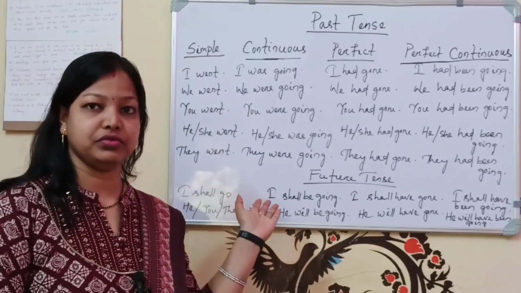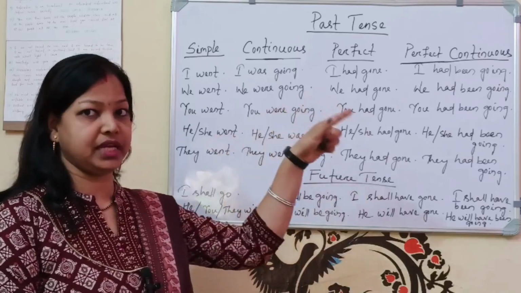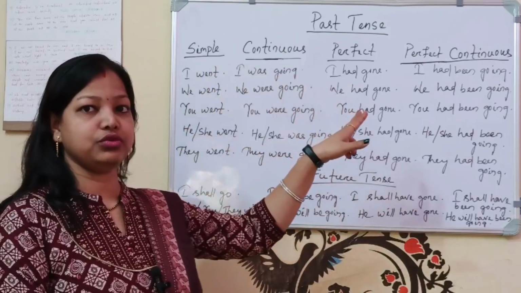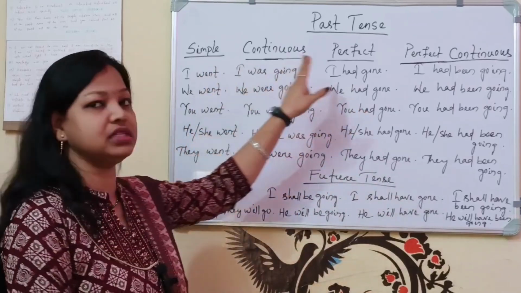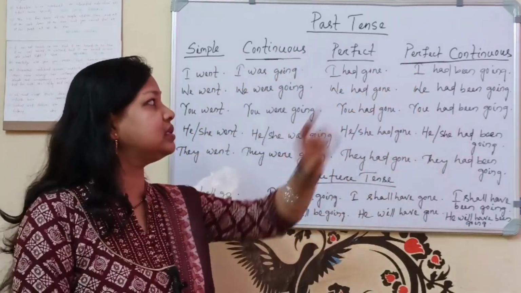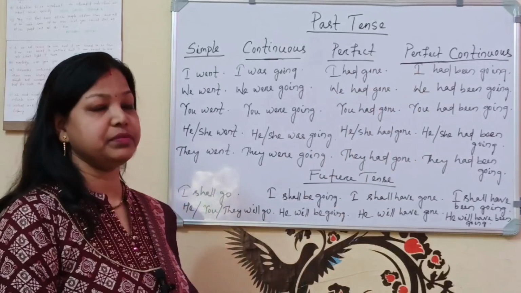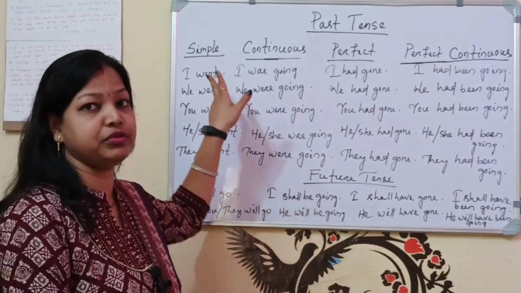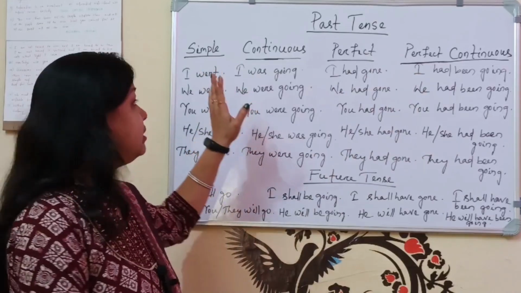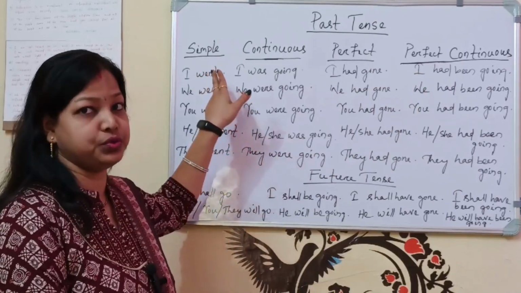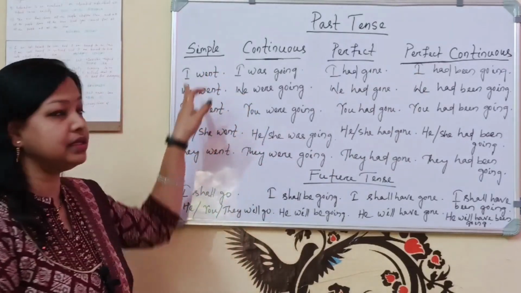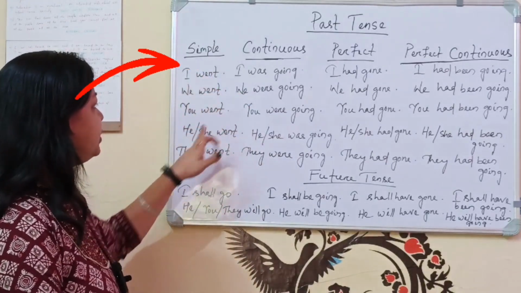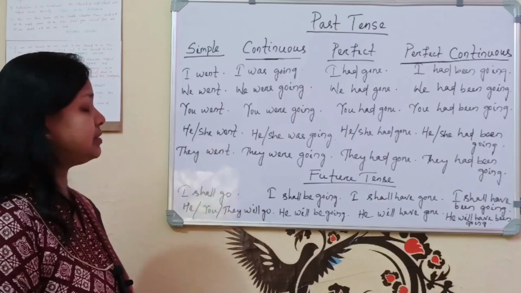As was in the case of present tense, where I told you there were four subtypes, similarly here also there are four subtypes, that is simple, continuous, perfect and perfect continuous. In present tense we used verb 1, that is go. In past tense we will use verb 2, that is went. See here the simple past tense. I went, we went, you went, he or she went, they went.